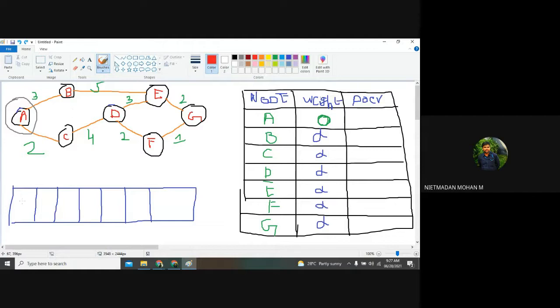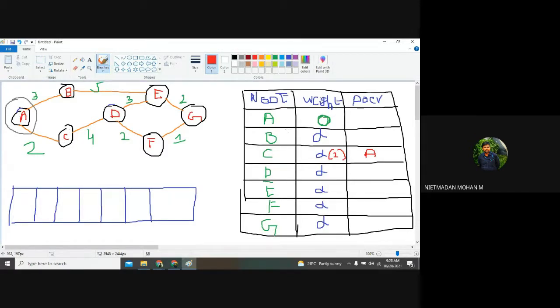So here the A will not be completed, because only when all the vertices have been completed do we want to insert that particular A into this list. And here what will happen? This will be represented as 2, and this will be represented as A. So the first vertex has been completed. Now C has been completed. So C has been traversed.